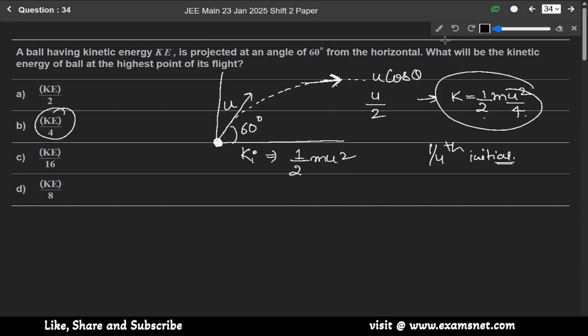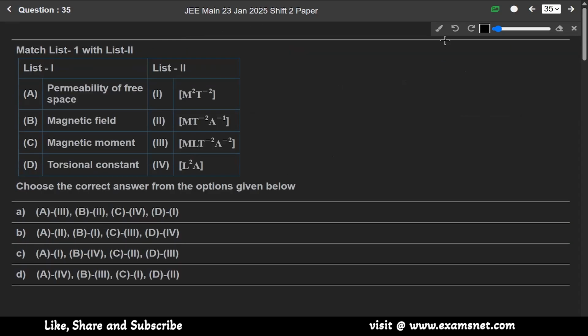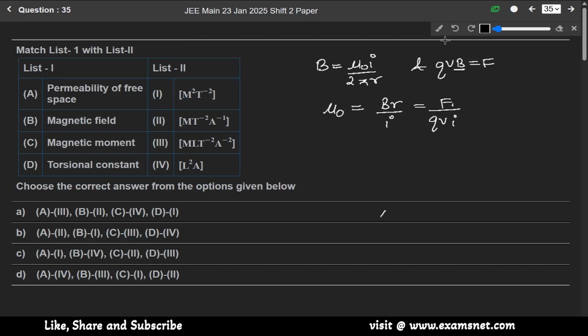Okay. Now next question 35. We have to match list 1 with list 2. At first, permeability of free space. We know that the formula B is equal to mu naught I over 2 pi r. And another formula is force equals QVB. So from here, permeability of free space, mu naught will be equal to B r over I. And from here, we can write B equals F over QV. So it will be F over QV into r over I.